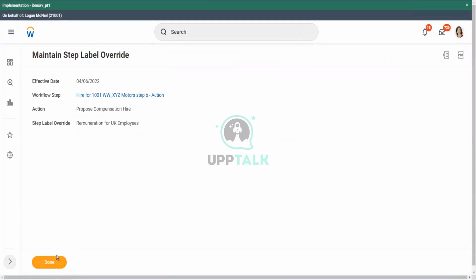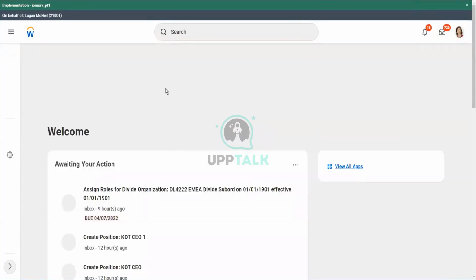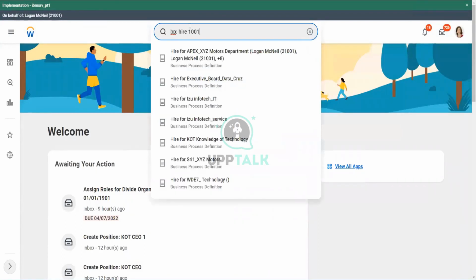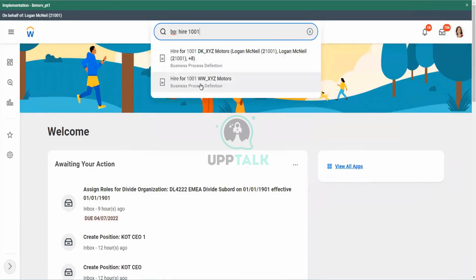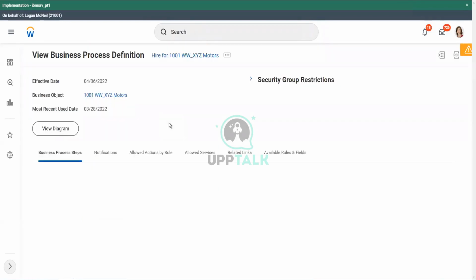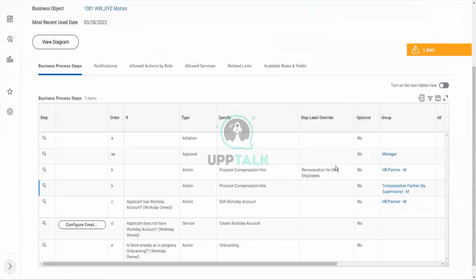So now if I click on Done, and go to the business process definition, you see I have put in a label override which says remuneration for UK employees.